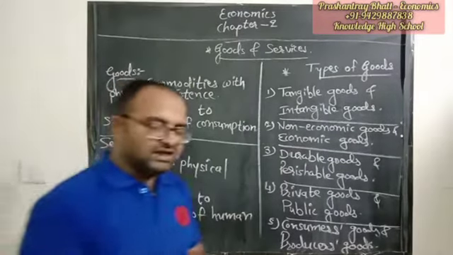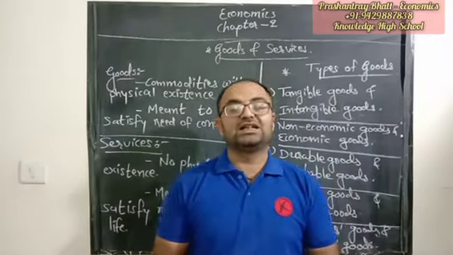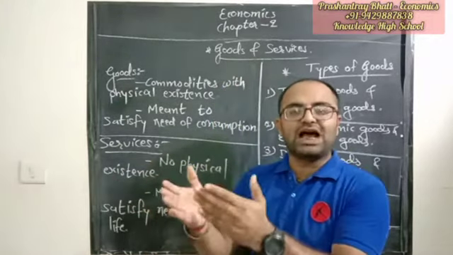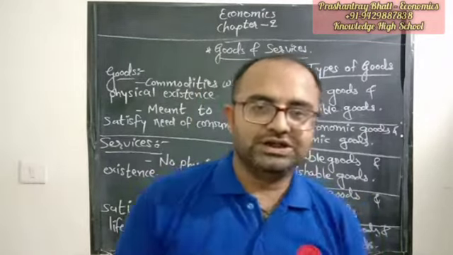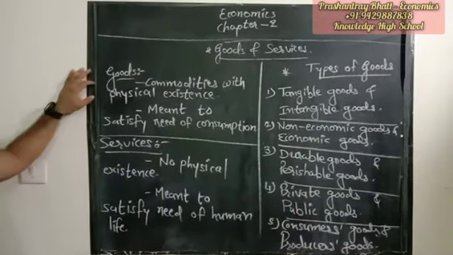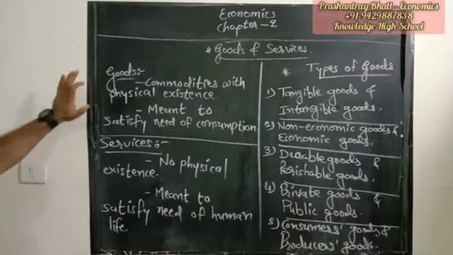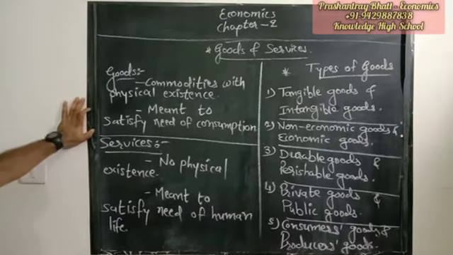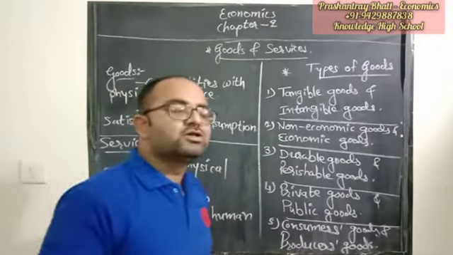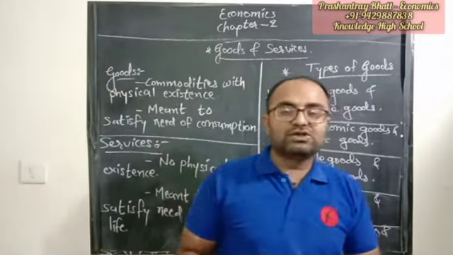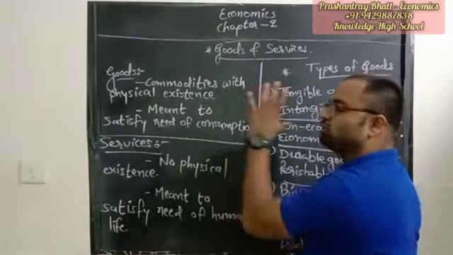Everything which you can physically see, which physically exists, which you can identify, yes, this is the thing, each of those we are going to identify as goods. So the commodities with physical existence are known as a good. The second meaning is that goods are meant to satisfy the need of consumption. If any person wants to use something, to satisfy that need of consuming, goods are there.